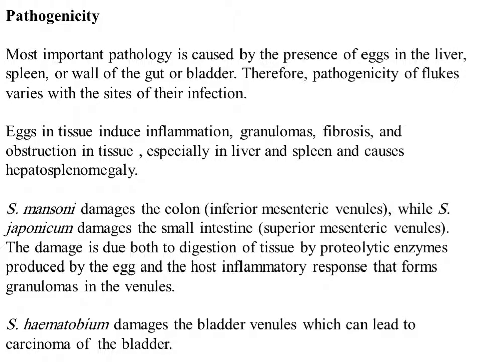Pathogenicity. The most important pathology is caused by the presence of the eggs in the liver and spleen or the wall of the gut or the bladder. Therefore, the pathogenicity of the flukes varies with the site of the infection. Eggs in the tissue induce inflammation, granulomas, fibrosis, and obstruction in tissue, especially in the liver and spleen, and cause hepatosplenomegaly. Schistosoma mansoni damages the colon, inferior mesenteric venules, while Schistosoma japonicum damages the small intestine, superior mesenteric venules.